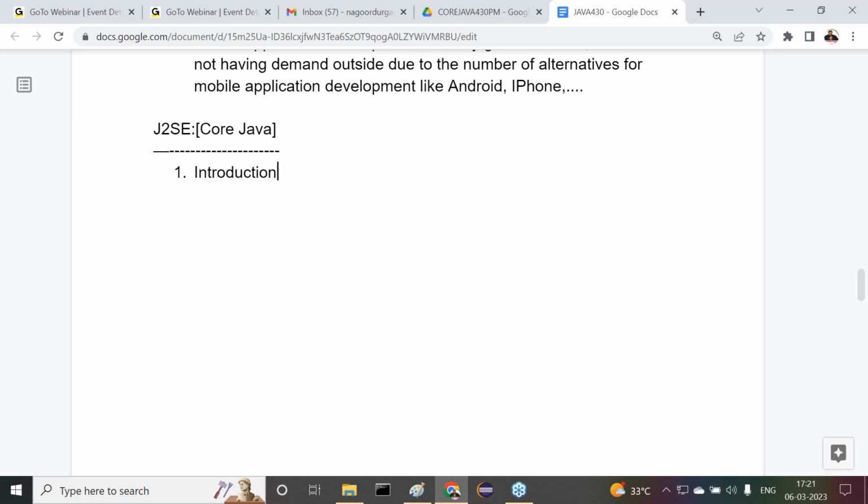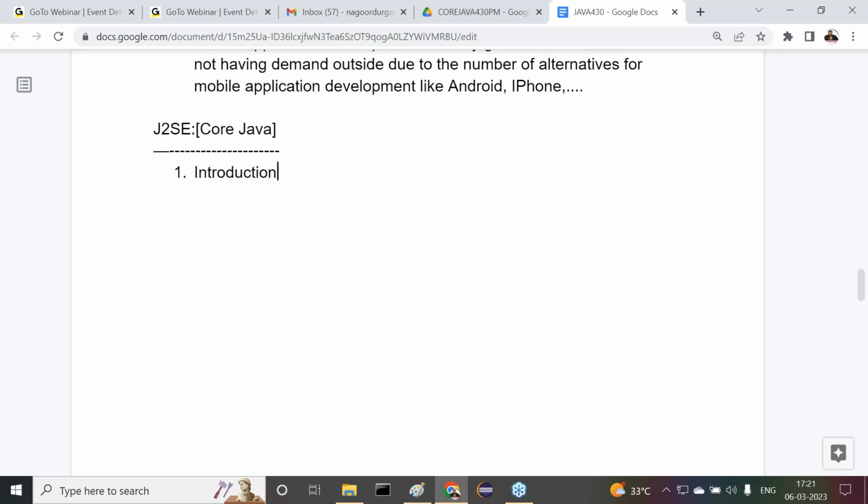What is the greatness of Java? Why do we have to come for Java when compared with other technologies, other programming languages? When compared with C and C++, why is Java very good? In which areas is Java very good? What are the specialties of this Java? That all we are going to understand.